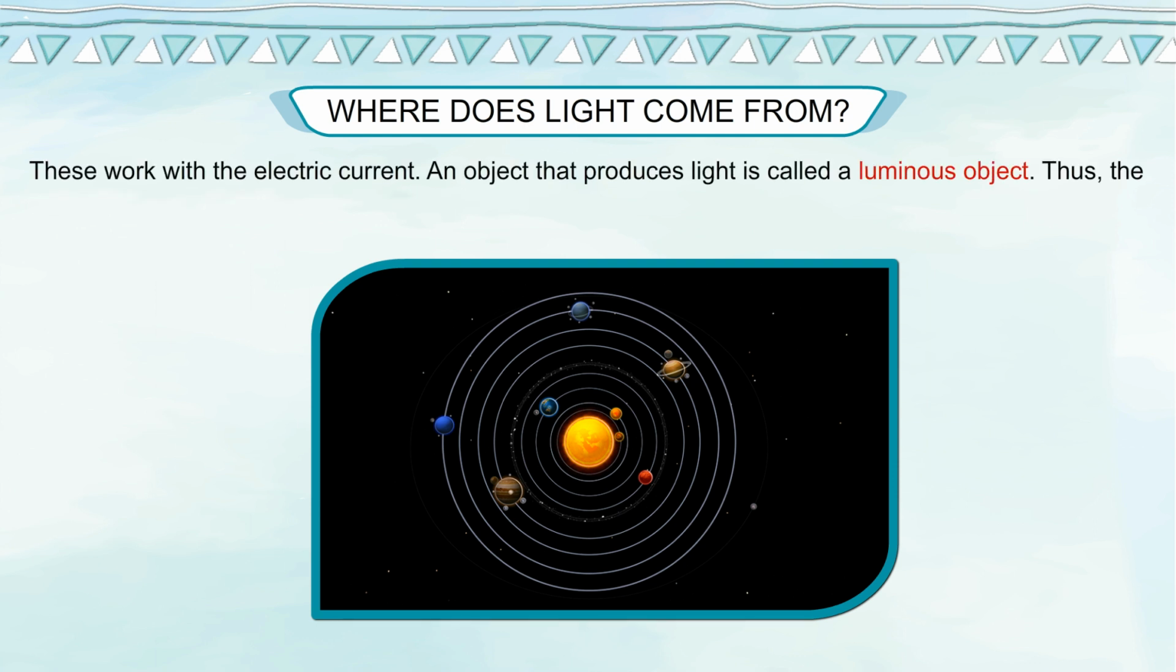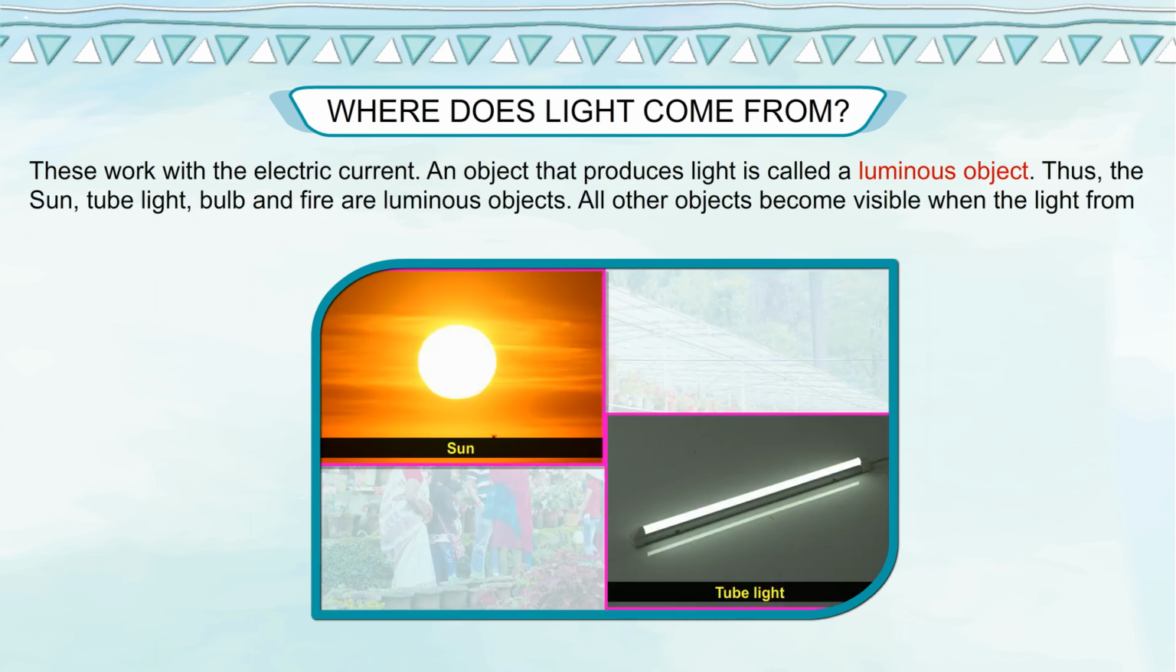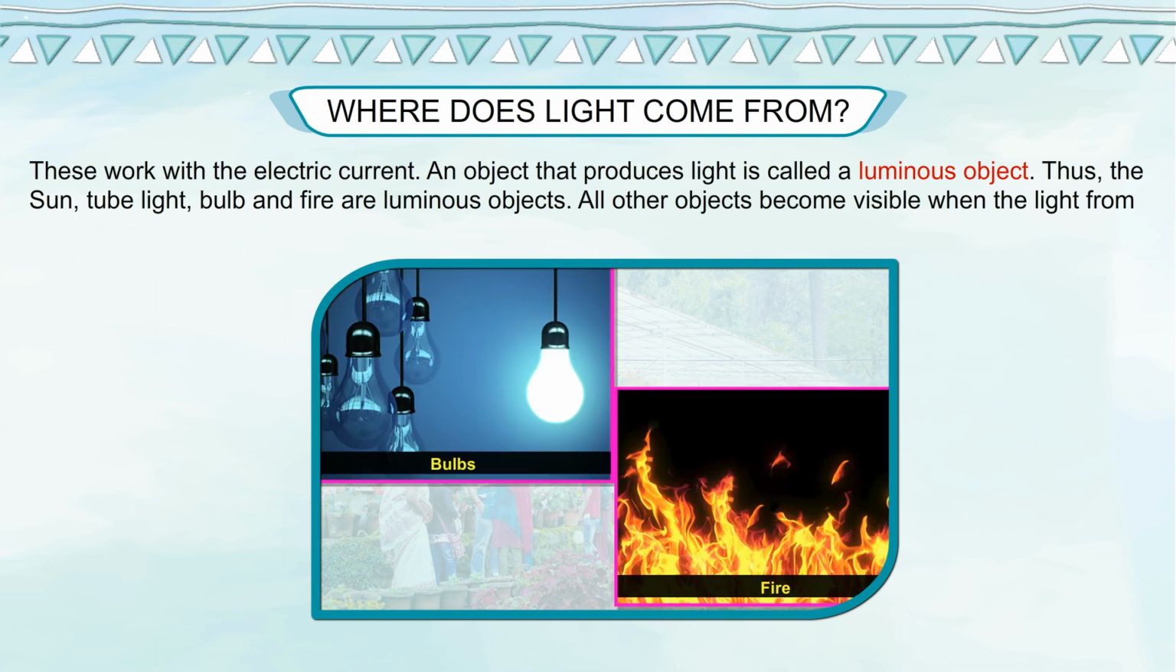An object that produces light is called a luminous object. Thus, the sun, tube light, bulb and fire are luminous objects. All other objects become visible when the light from a luminous object falls on them. How does light help us to see things?